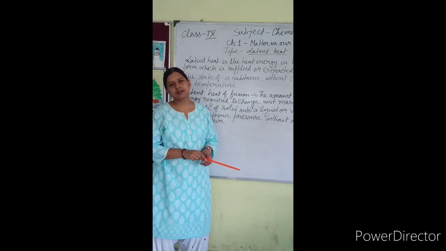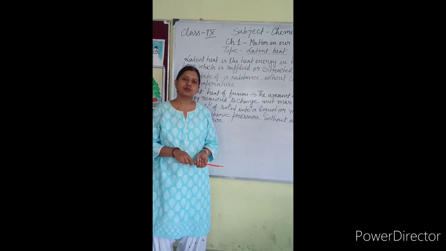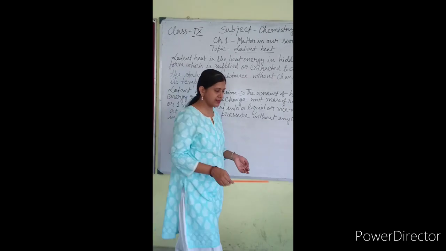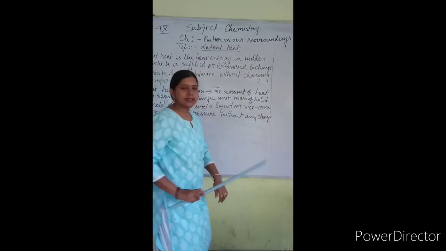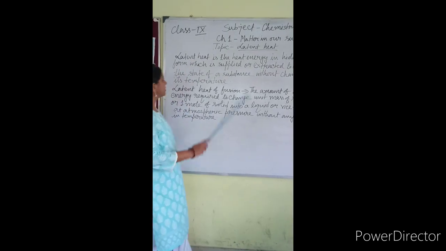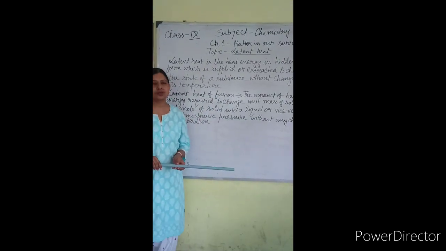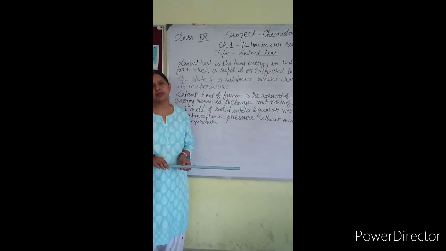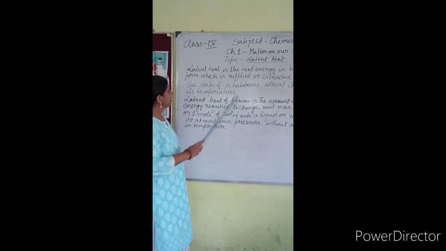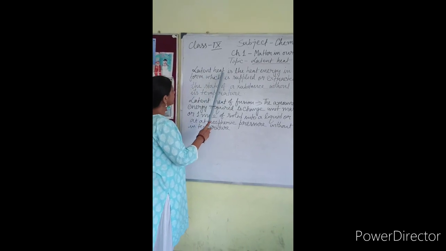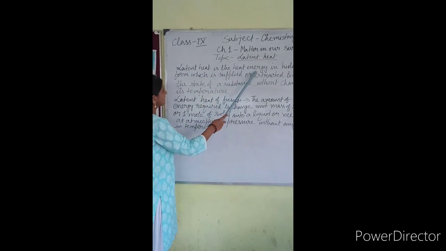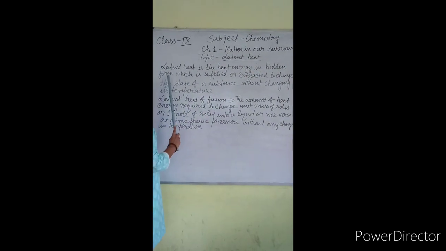I am going to discuss this today because in this topic you may have some difficulties. Now what is actually latent heat? I have written the definition here earlier so that in less time I can make you understand everything. Latent heat is the heat energy in hidden form.